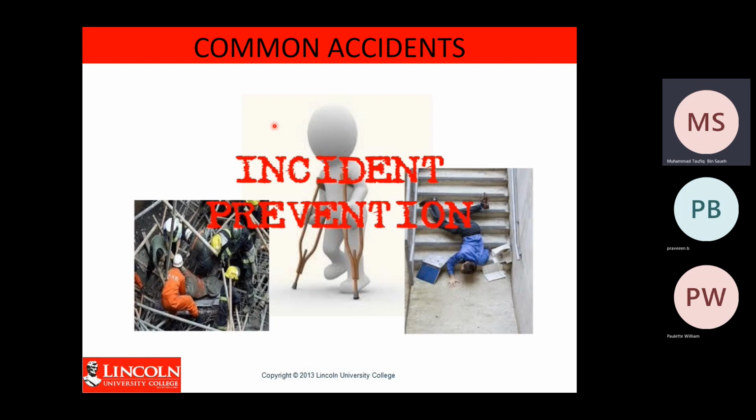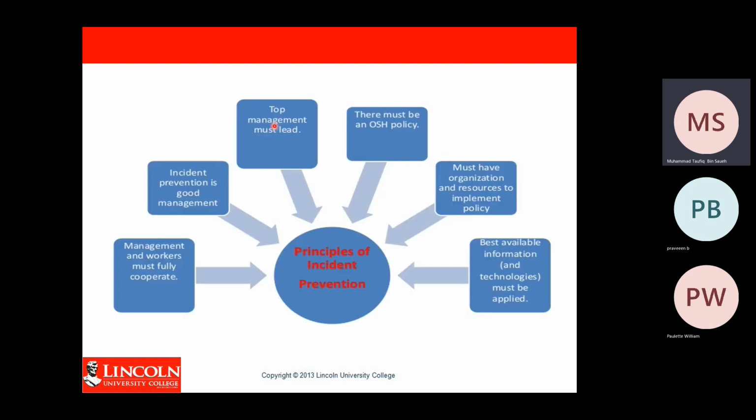For example, you trip and fall, or maybe something crashes or crushes you. All these accidents can cause injury to the person who faces the accident. So how do we prevent all these incidents from happening and avoid injury? These are some of the principles that we can use to prevent any accident from happening in the workplace.